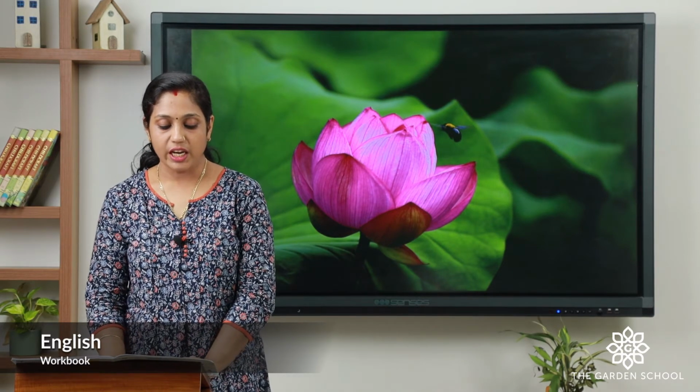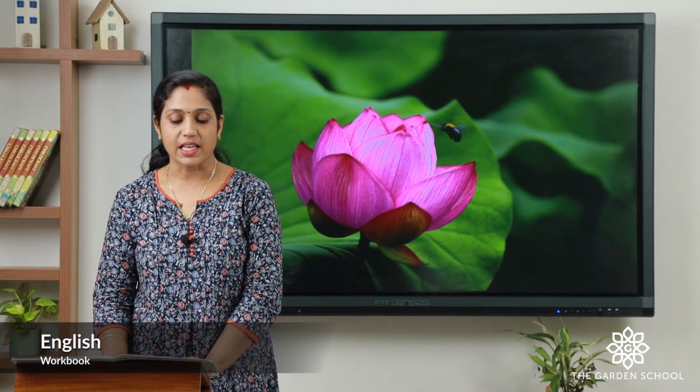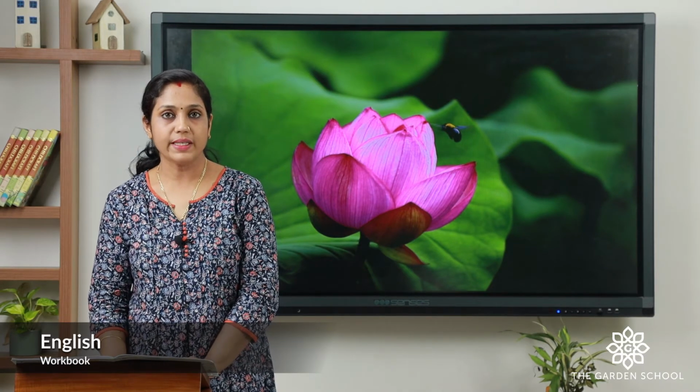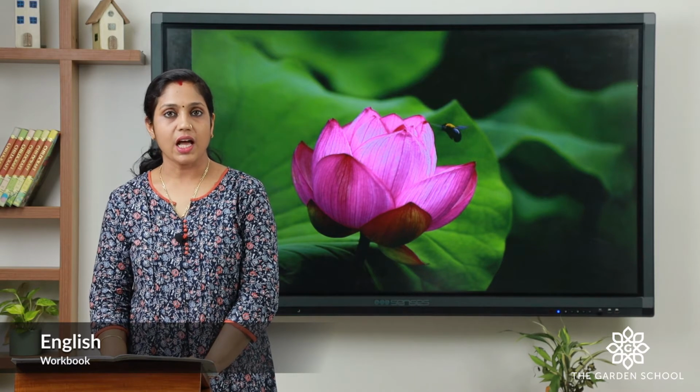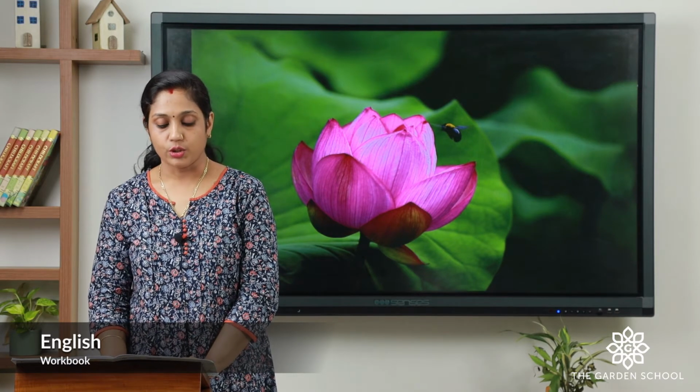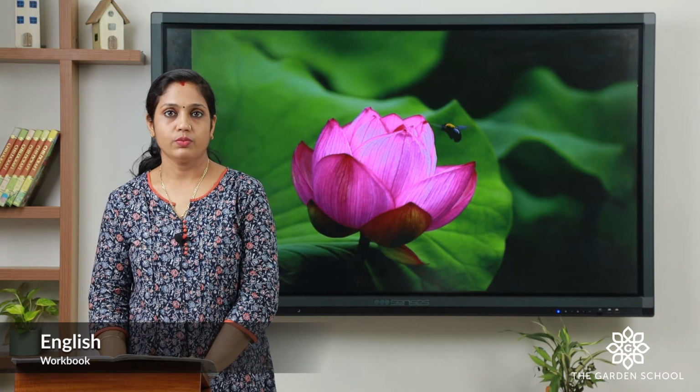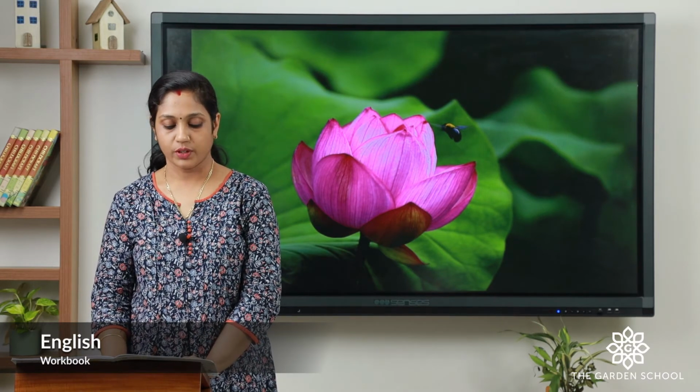Fifth, we gave the dog a biscuit as a treat. Find out the word biscuit from the box and write there. Sixth one, the class went on a trip to the zoo. So we'll move on to the next one.